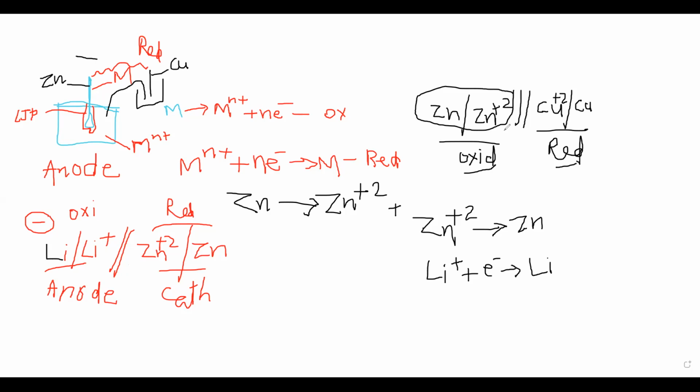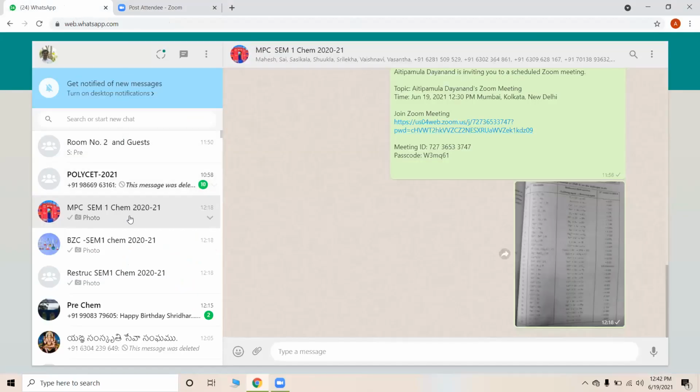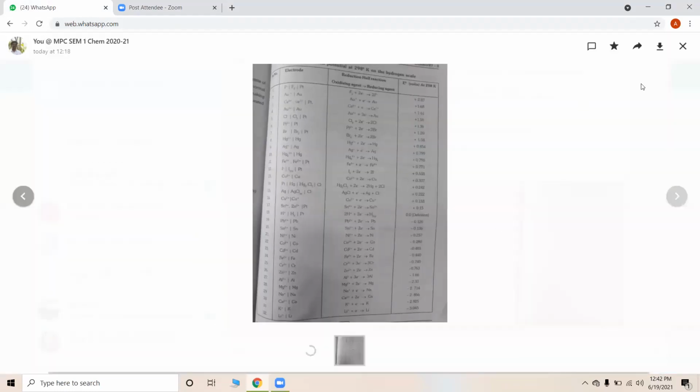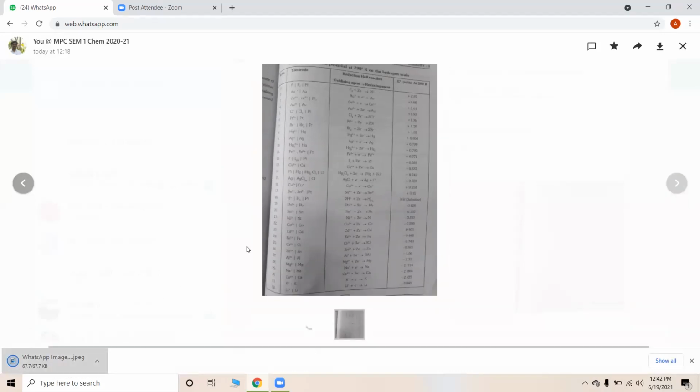Now the question is how to know for us whether the zinc, copper, lithium, which is anode and which is cathode. To help us, scientists had created a series known as the electrochemical series. What is the electrochemical series? Just now I had posted this picture in your WhatsApp group also. You please go through that picture. I am sharing it also.